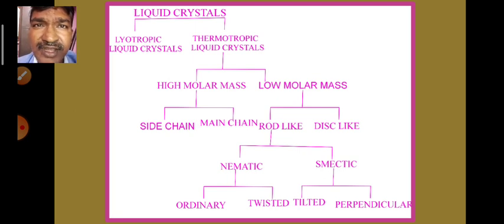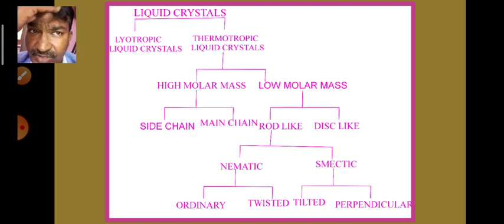So concentration dependent liquid crystals are known as lyotropic liquid crystals. And the liquid crystals that depend on the temperature are known as thermotropic liquid crystals.